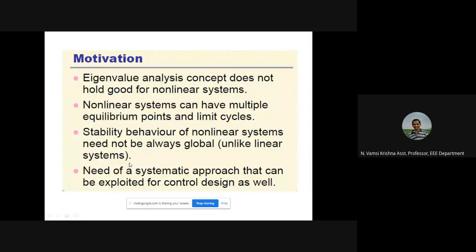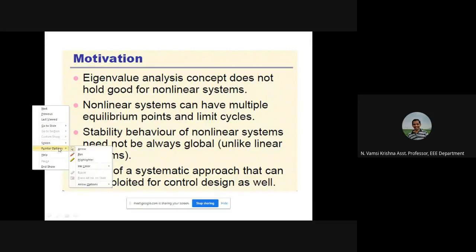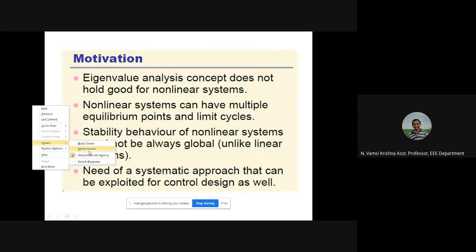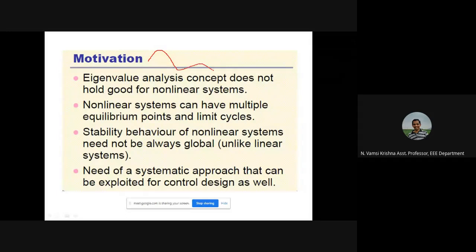For example, while studying nonlinear systems itself, we have explained this. Suppose this is the nature. These are peak points and valley points. If the system is at this particular state, they are stable. If they are disturbed, it will come back to a nearby equilibrium point.